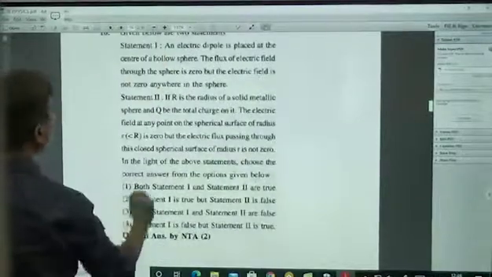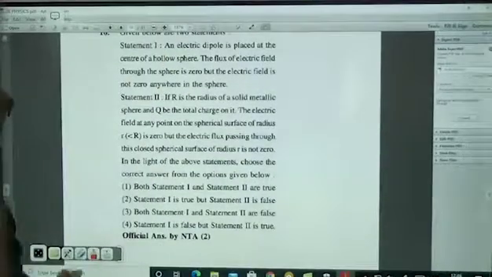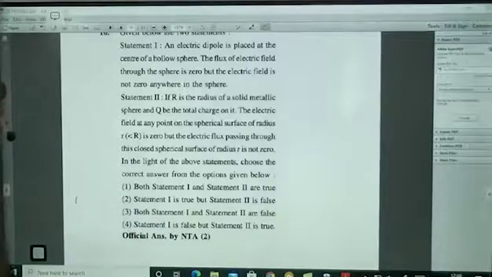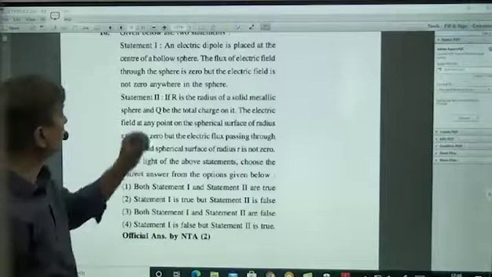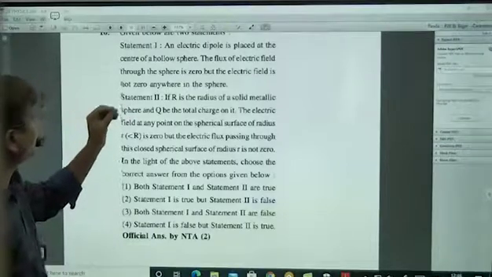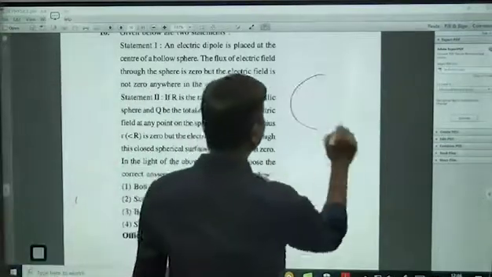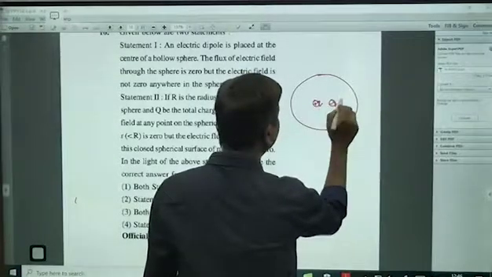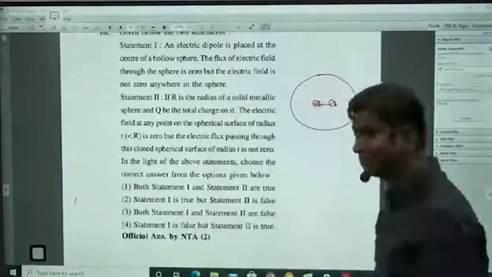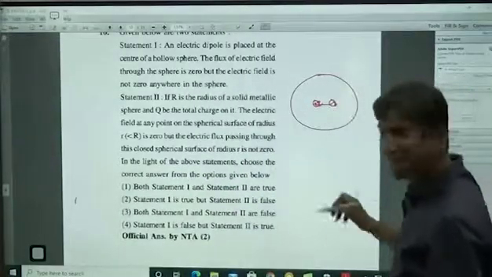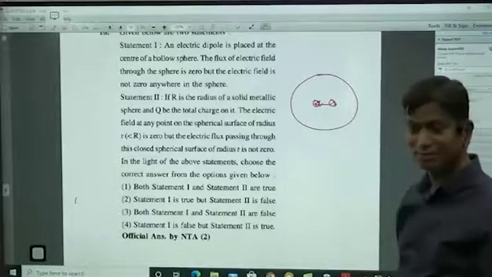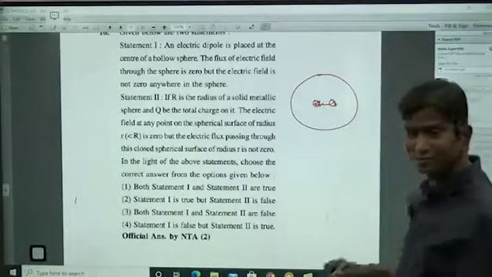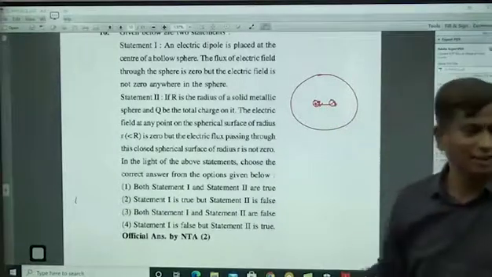Next. Again one more. An electric dipole is placed at the center of a hollow sphere. Flux of the electric field through the sphere is 0, but the electric field is not 0 anywhere in the sphere. Just a sphere is there, an electric dipole is there, plus q and minus q. If you have plus q and minus q like this, will you get electric field 0 anywhere, here at the center point, or anywhere? You cannot get electric field 0 anywhere.